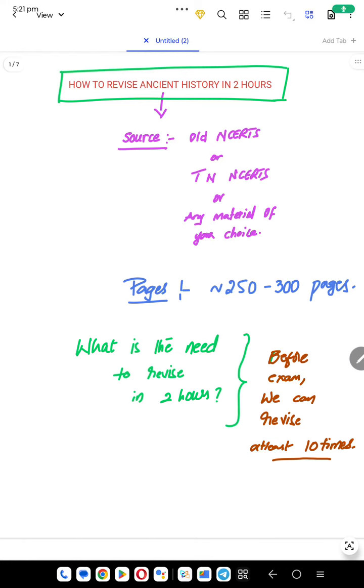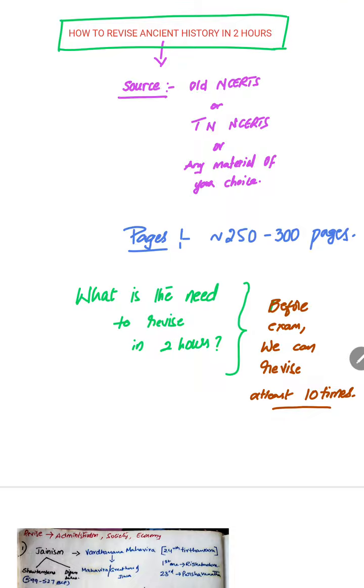Hello everybody. In this video, we are going to see how to revise ancient Indian history in 2 hours. First things first, what is our source? Look, you can prepare from old NCERTs or Tamil Nadu NCERTs or any material of your choice from any coaching institute. But the fundamental point is that any material consists of hardly 300 pages.